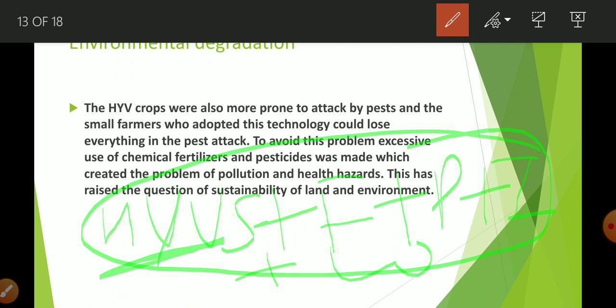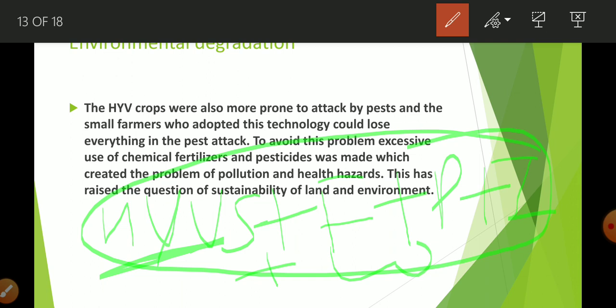So that is again a big demerit of the green revolution: environmental degradation due to use of fertilizer, insecticide and pesticide. There is too much degradation in the quality of water, air and soil.